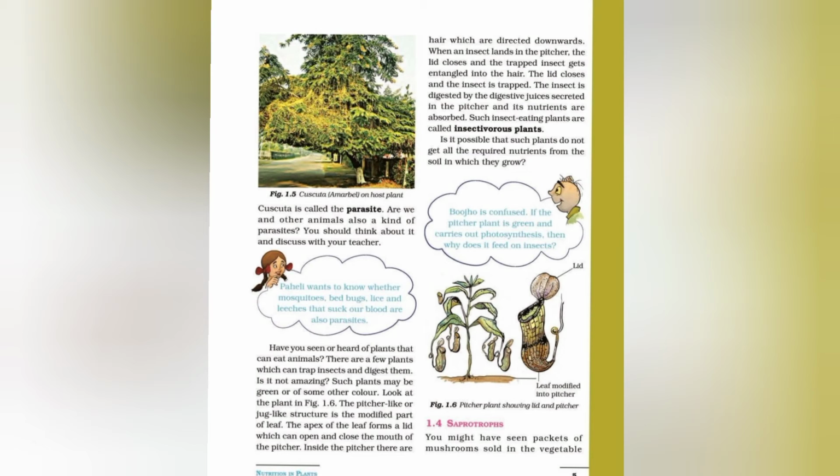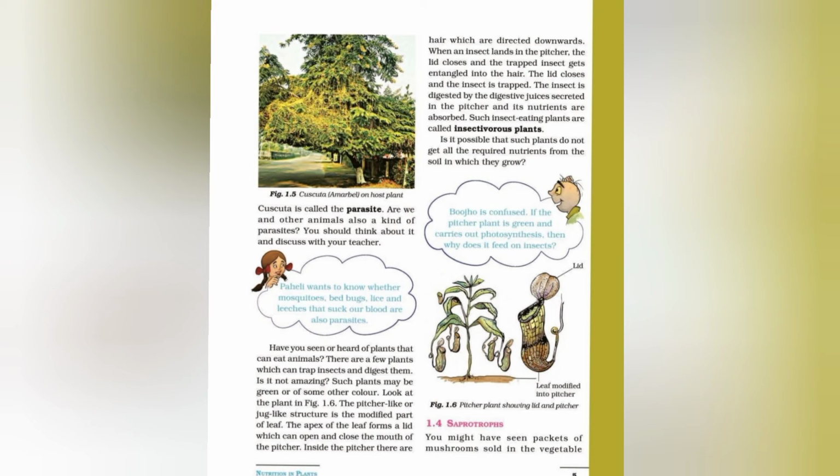In a pitcher plant the lid is there, and in figure 1.6 you can see the pitcher plant showing lid and pitcher. When the insect lands on the pitcher, the lid closes and traps the insect, it gets entangled in the hair, and the insect is digested by the digestive juice secreted in the pitcher. So this is all about the insectivorous plant.